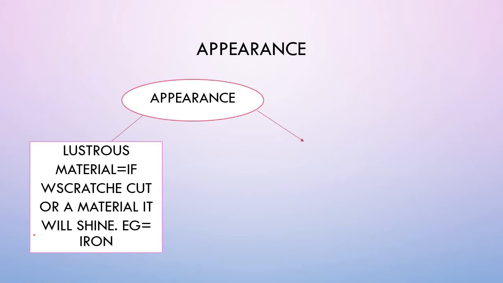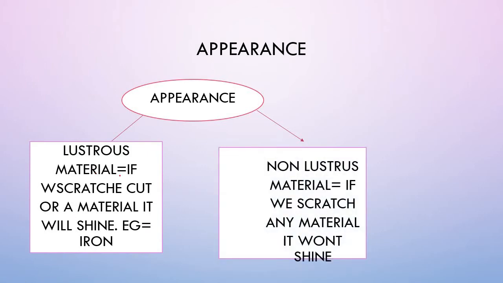So, appearance is divided into two parts, lustrous material and non-lustrous material. So, if we cut or scratch a material, it will shine. If it shines, it's lustrous materials. Means it has lustrous. Example is iron. All metals have lustrous. Non-lustrous material. If we scratch any material, it won't shine. Yeah, like wood.